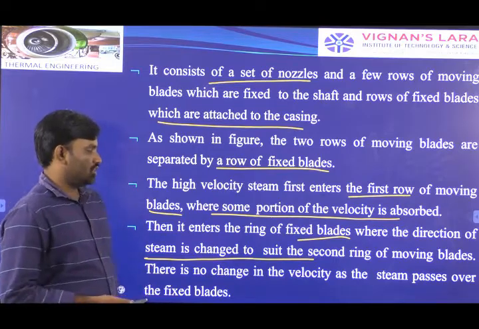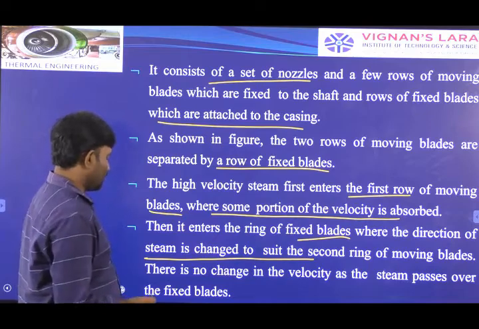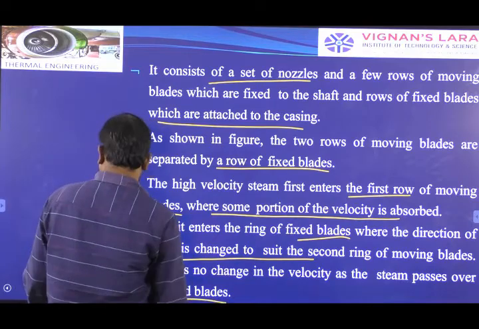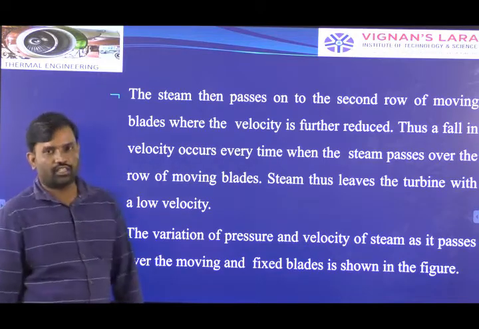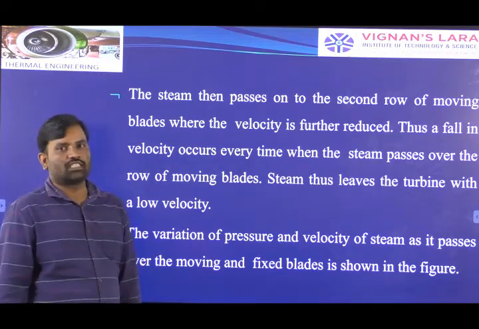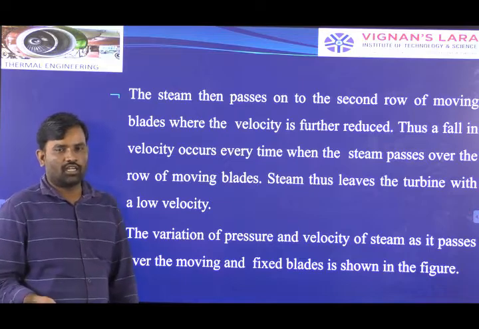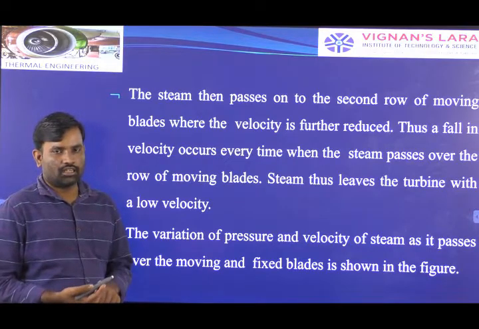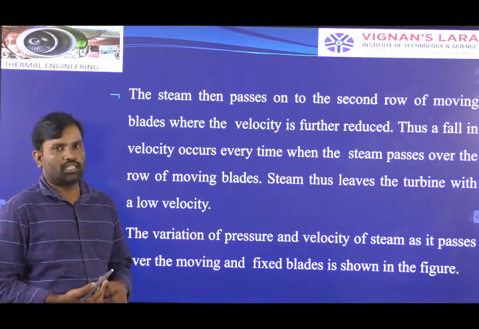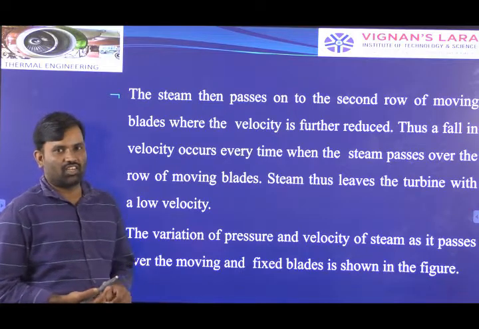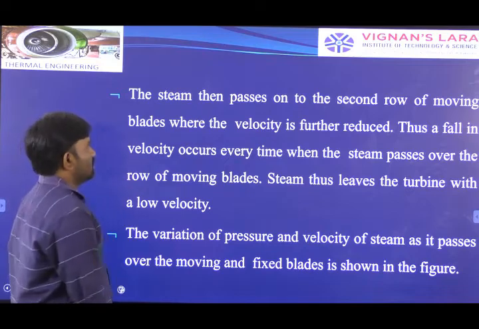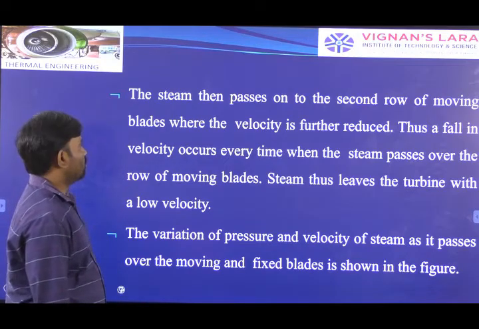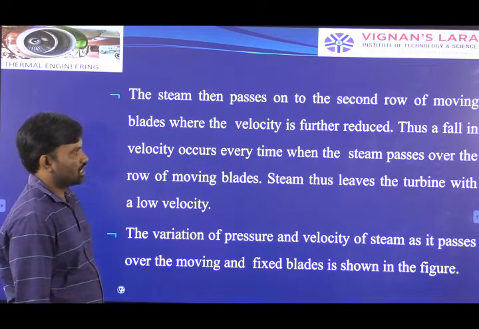There is no change in the velocity as the steam flows over the fixed blades. We cannot observe any change during the flow of steam over the fixed blades. Over the moving blades we can observe a change. Why? Because moving blades absorb the available energy and convert that absorbed energy into work output. The steam then passes on to the second row of moving blades, where the velocity is further reduced.